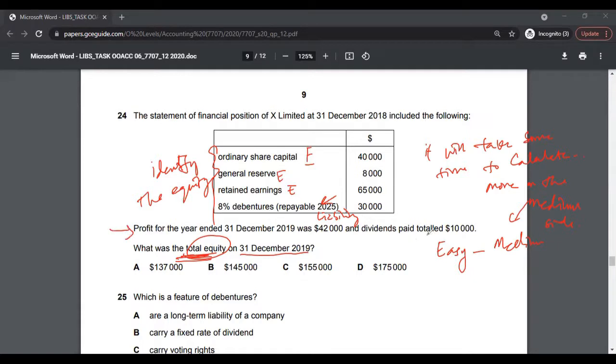Then you have some information here which affects the equity. I'm not going to solve it, but I'm just telling you it will take some time. So more like a medium question, but not that hard. If you know the concepts over there, it's fairly easy, I would say.